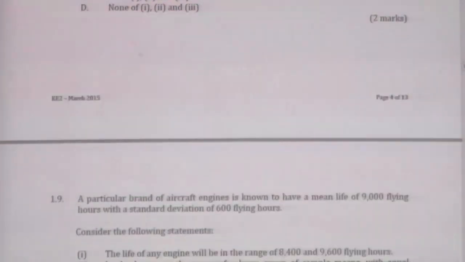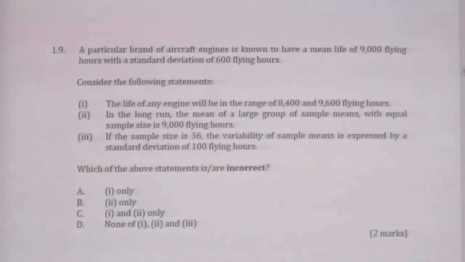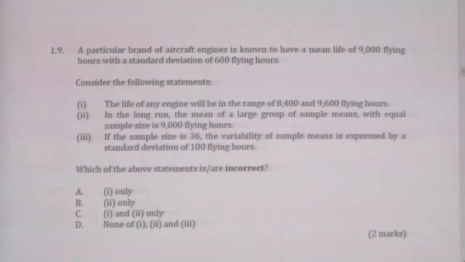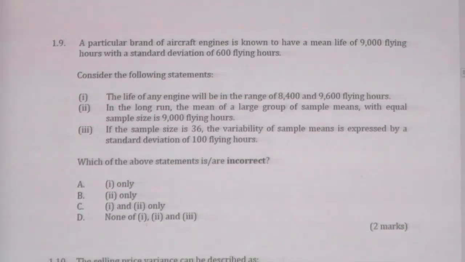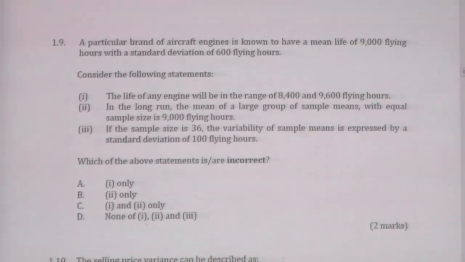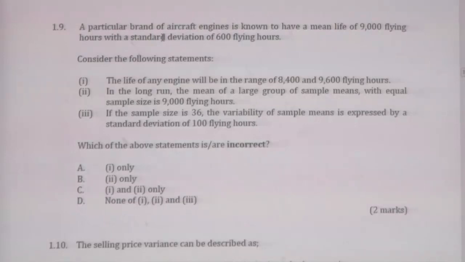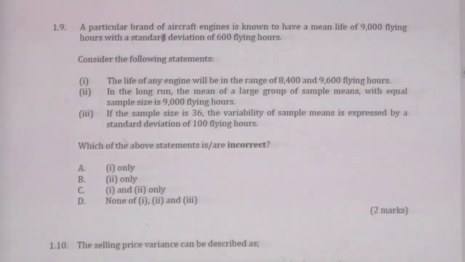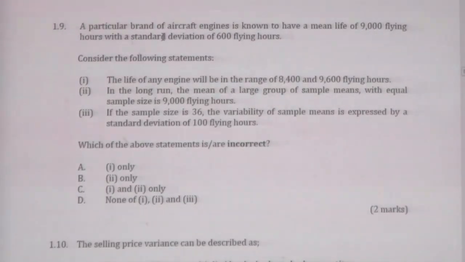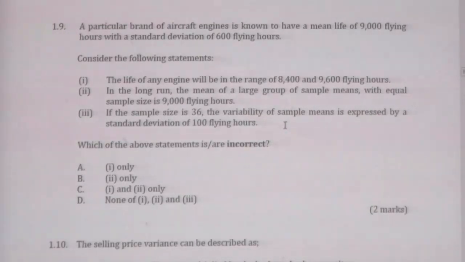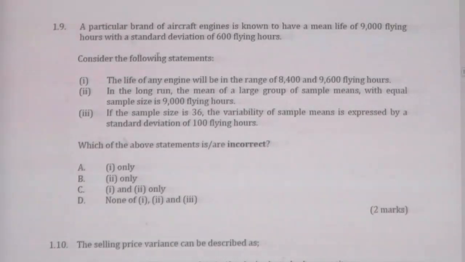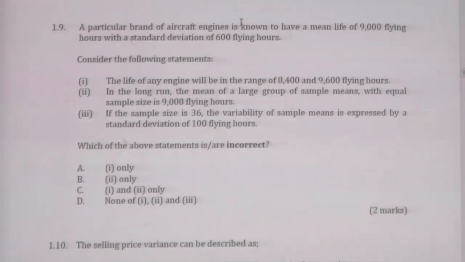The next question, let's see whether we have another mathematics question. This is another mathematical question we have discussed. A particular brand of aircraft engines is known to have a mean life of 900 flying hours, the mean hours that an engine can operate, and a standard deviation of 600 hours.